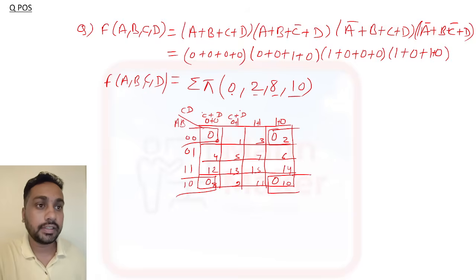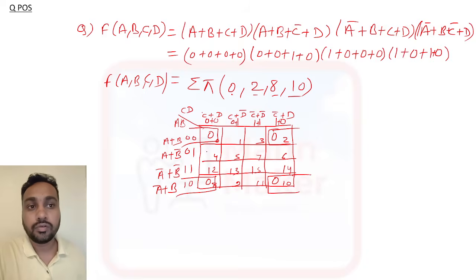C plus D bar, then C bar plus D bar, and this is your C bar plus D. Okay, here A plus B, here A plus B bar, and here A bar plus B bar, and here A bar plus B. Okay, now we made a quad, so you need to find a common term.